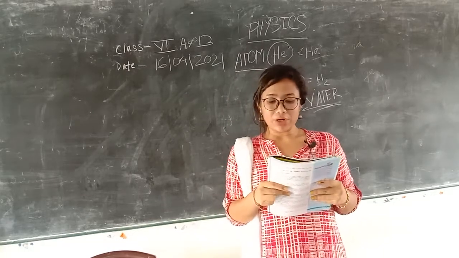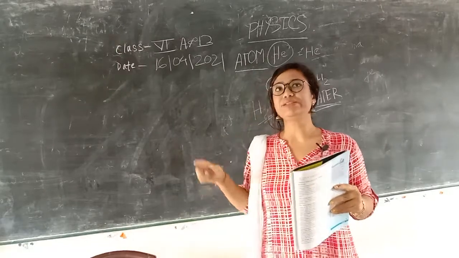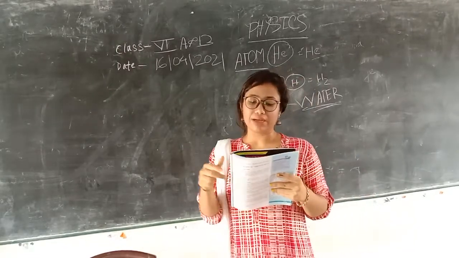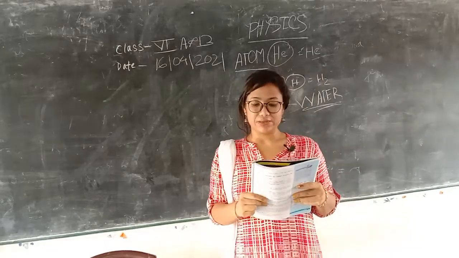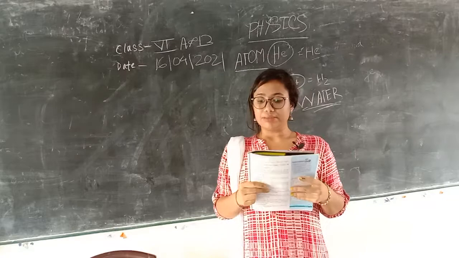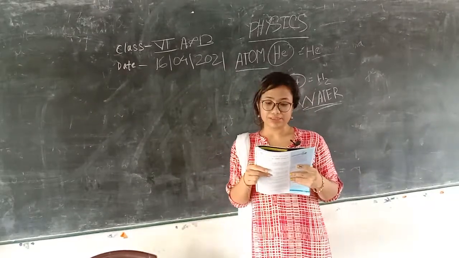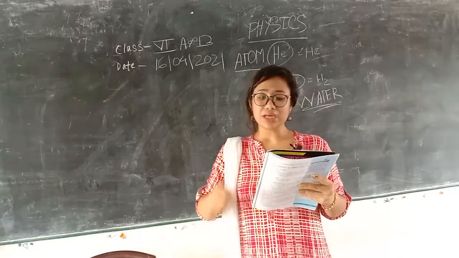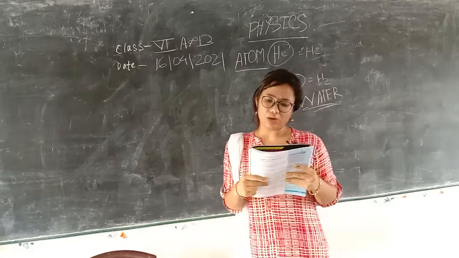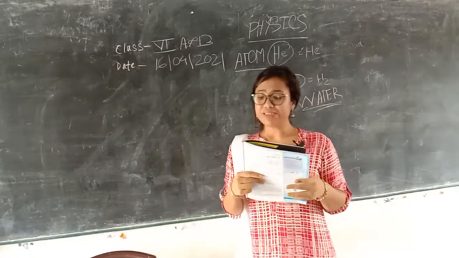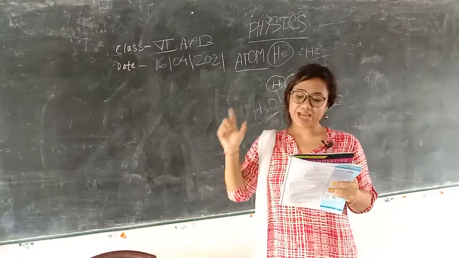Modern day scientists classify matter in 2 ways: on the basis of its physical properties and on the basis of its chemical properties. On the basis of physical properties, matter is classified as solids, liquids and gases.